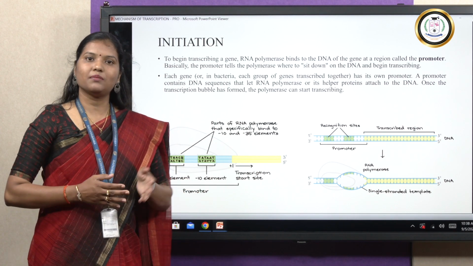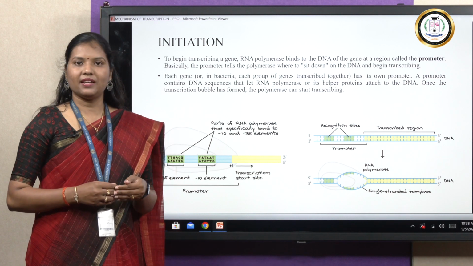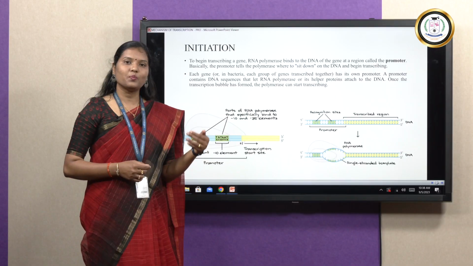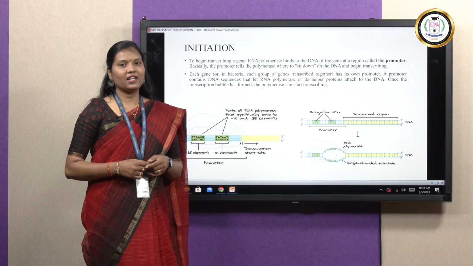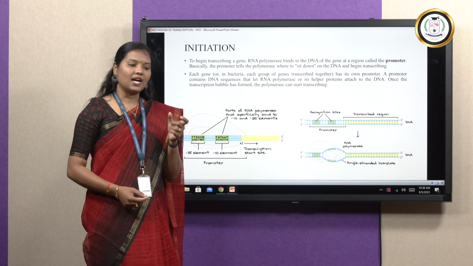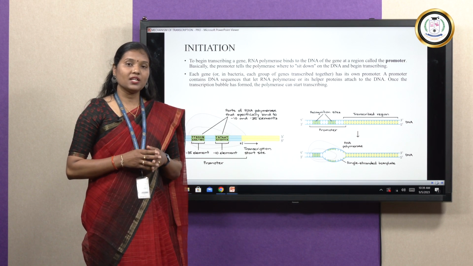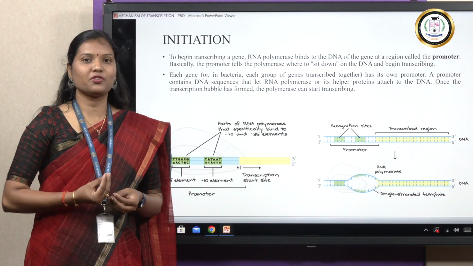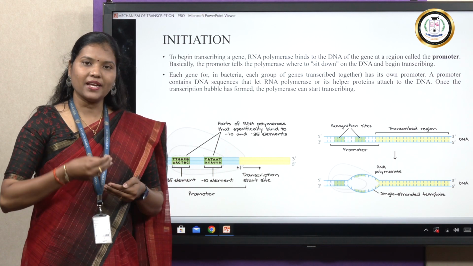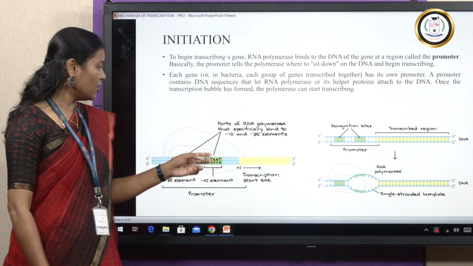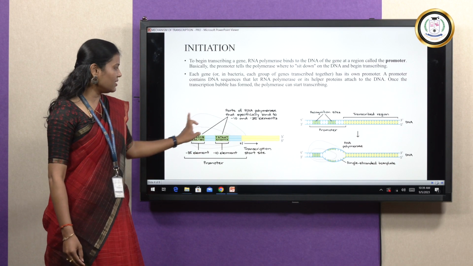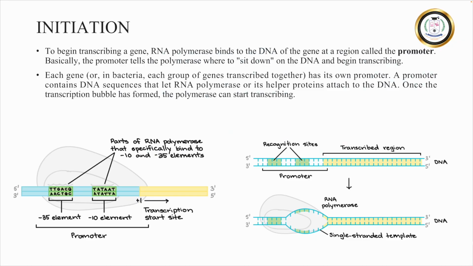Why are they called -10 and -35? It is because the -10 element is located 10 nucleotides from the transcription initiation site, and the -35 element is located 35 nucleotides from the transcription initiation site. The RNA polymerase selectively recognizes these two elements and attaches itself to them, which marks the initiation of transcription. So after the binding of RNA polymerase II selectively to these two elements, the -10 element as well as the -35 element, this circle in the image indicates RNA polymerase II.